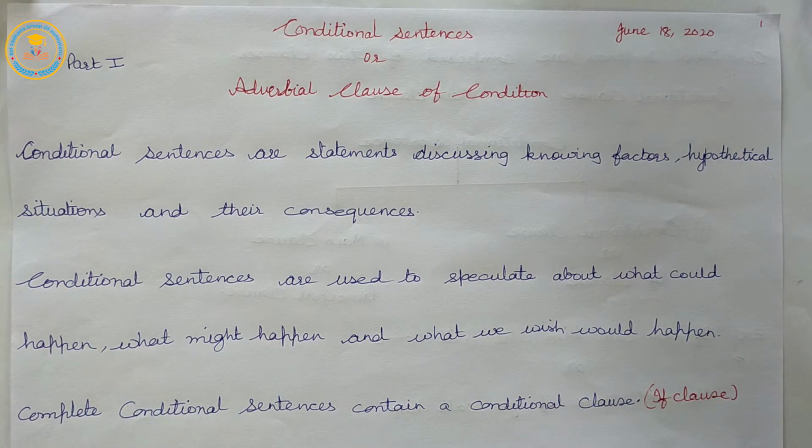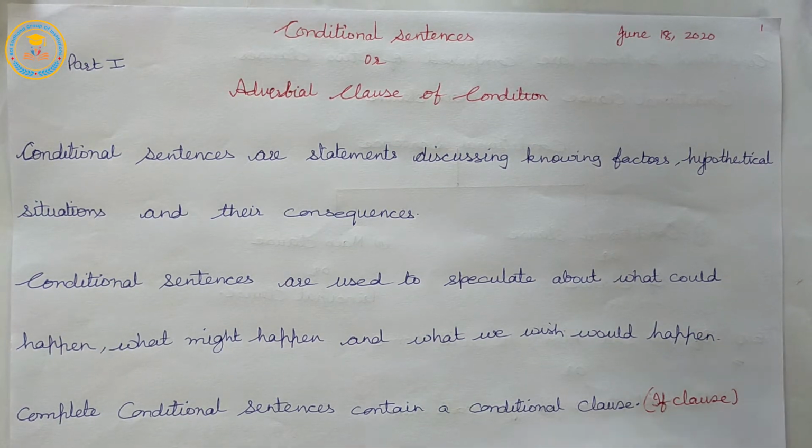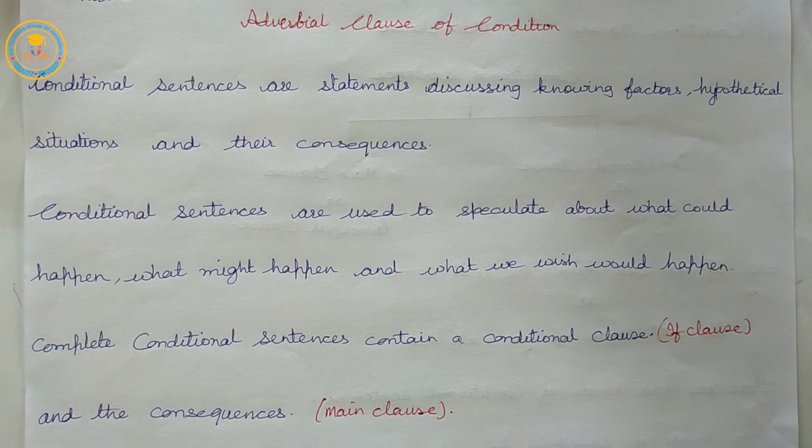Complete conditional sentences contain a conditional clause, that is the if clause, or subordinate clause, and the consequence clause, or the main clause.